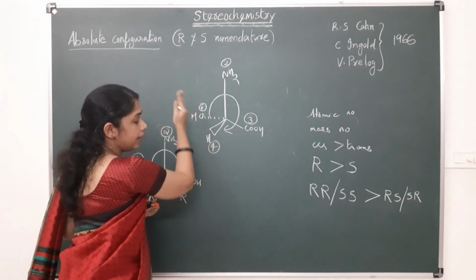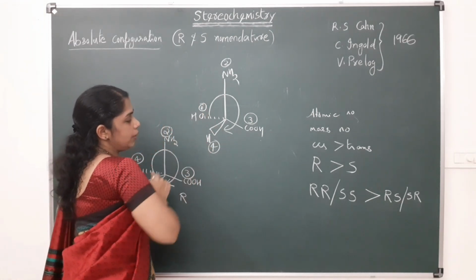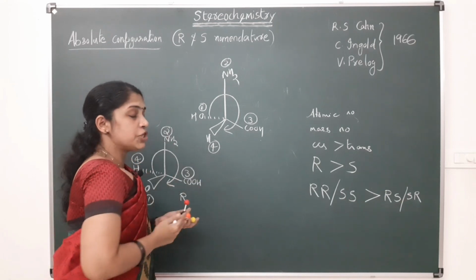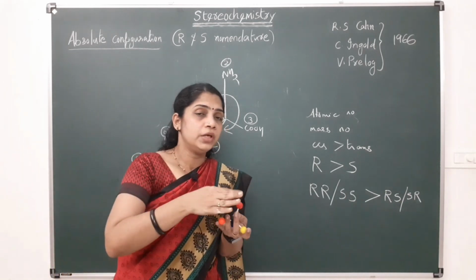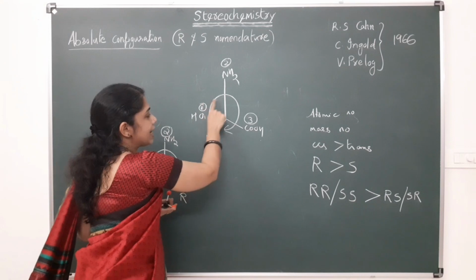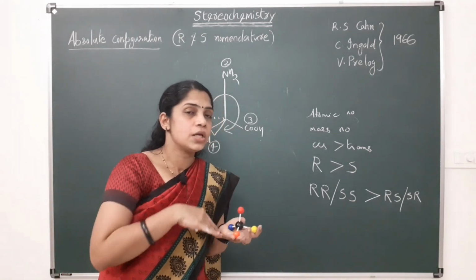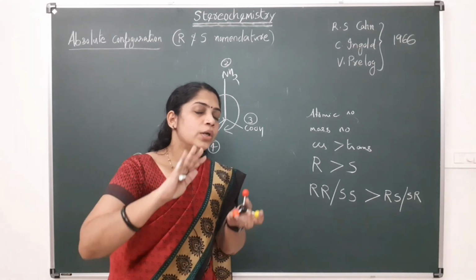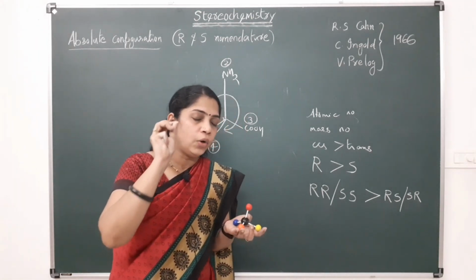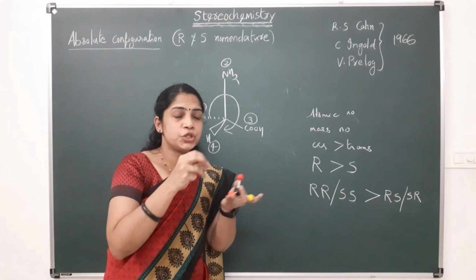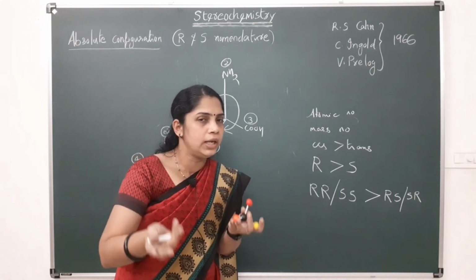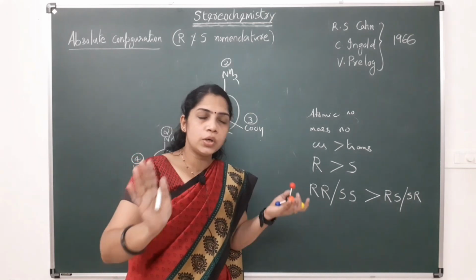That this hydrogen must be behind the plane. So in such cases we have to reverse the configuration. That is, here it is actually R, but we have to reverse it. That is, this is having the S configuration. That is not the correct way. That is only for the shortcut method. I am giving only the shortcut method, but it is not the correct way.